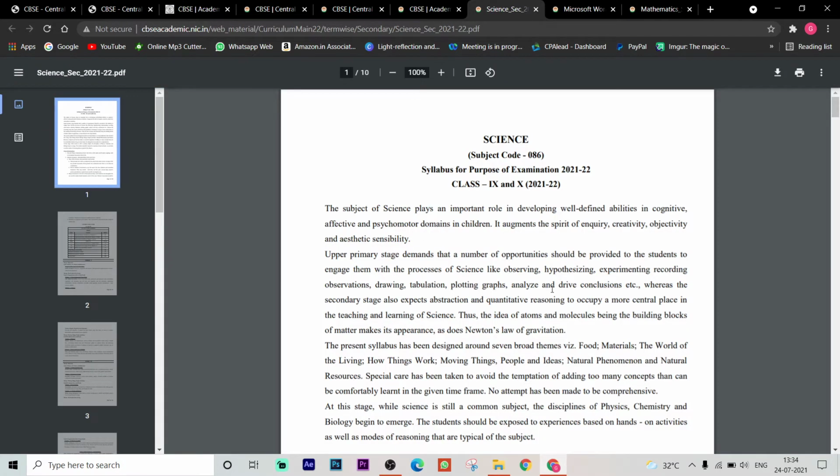Here it is the syllabus for the purpose of examination 2021-22, classes 9th and 10th. The subject of science plays a very important role in developing well-defined abilities in cognitive, affective and psychomotor domains in the children. So it augments the spirit of inquiry, creativity, objectivity and aesthetic sensibility.